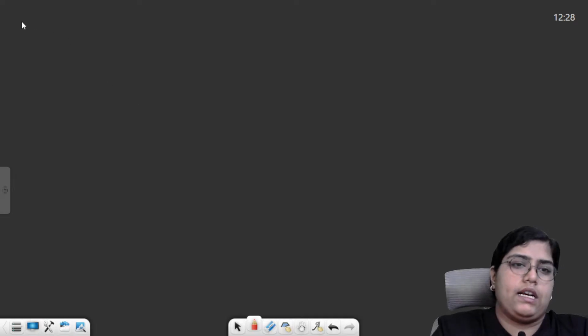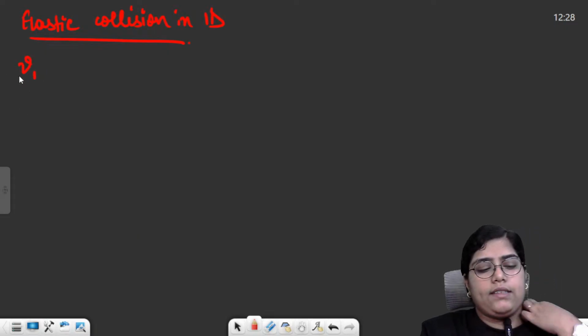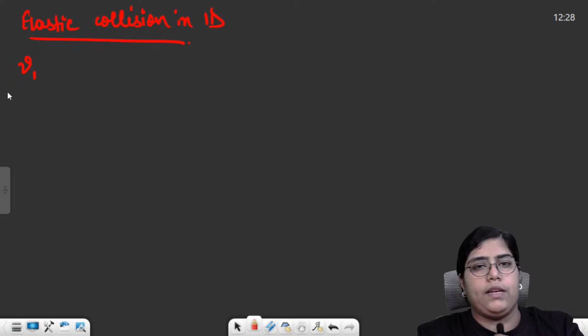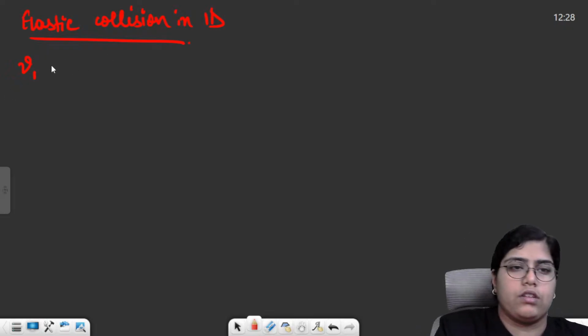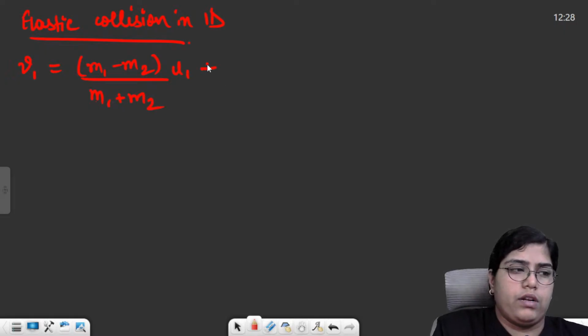Moving forward, you have two things over here. First was elastic collision in 1D. For elastic collision in 1D, we had two formulas. The symbols have their usual meanings: m1, m2 masses, u1, u2 initial velocities, v1, v2 final velocities. The v1 formula was (m1 minus m2) upon (m1 plus m2) into u1 plus 2 m2 u2 by (m1 plus m2).